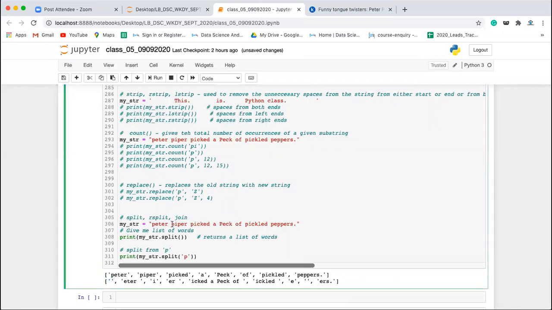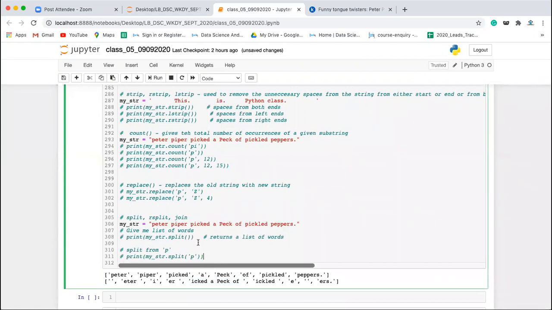From this p, what is the next p? This is the next p. So from here to here, there will be one element. You are getting one element till space. Then after this p, what is the next p? This p. So you have I as one element. After this P, what is the next P? This P. So ER space is one element. Then after this P, what is the next P? This P. So starting from I till here, these all things are going to be one element and so on. So you have split this thing from P. Clear, everyone? Fine.